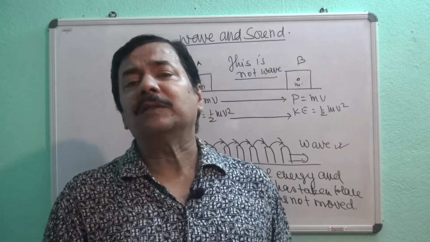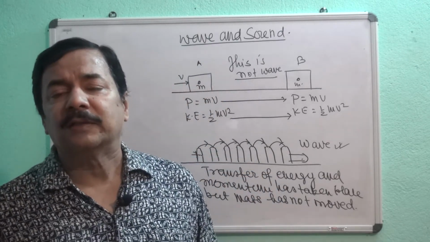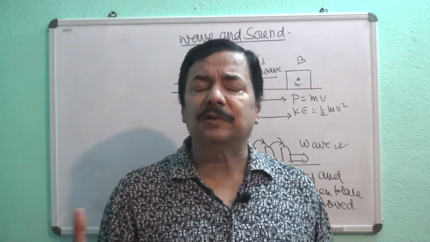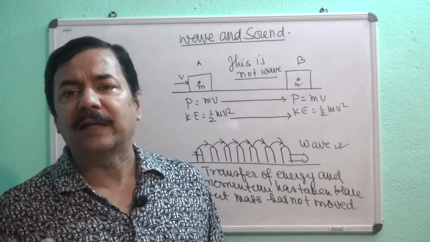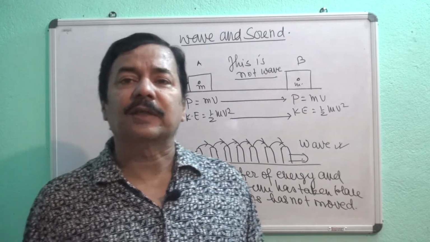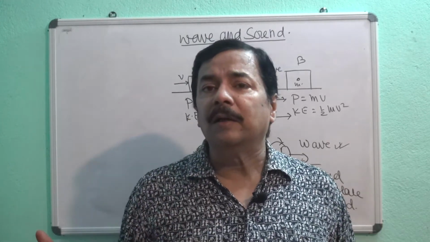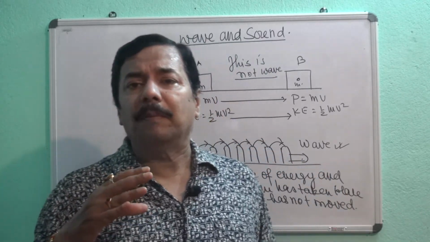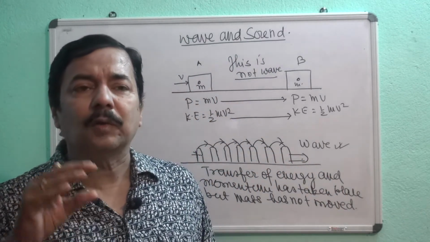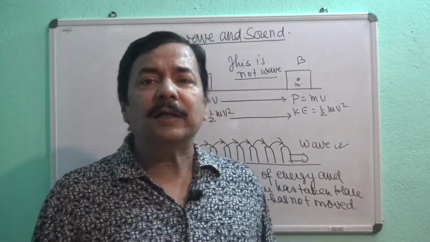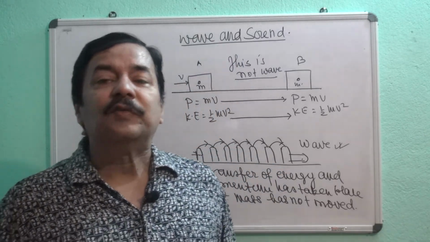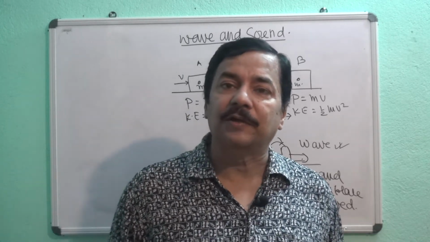Now rumor is also a type of wave. Some news, some views, some idea, some concept that has been generated, and that spreads in the whole society and in the whole world without the actual man. One man does not go from one place to another place and then tell each one. So it has spread in this way, and this can be treated as a wave.